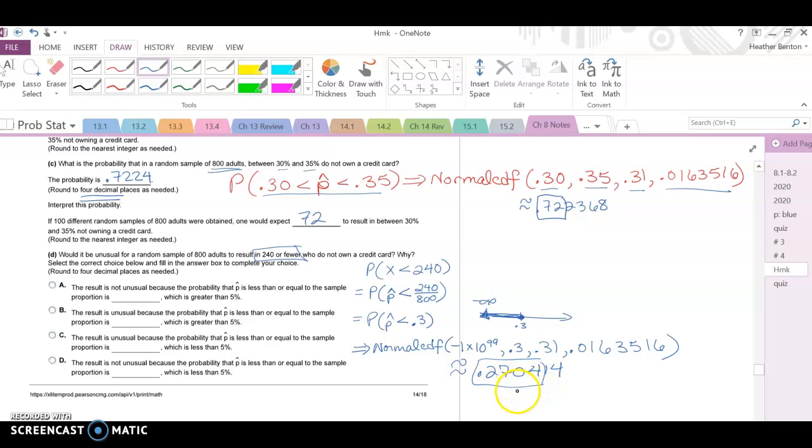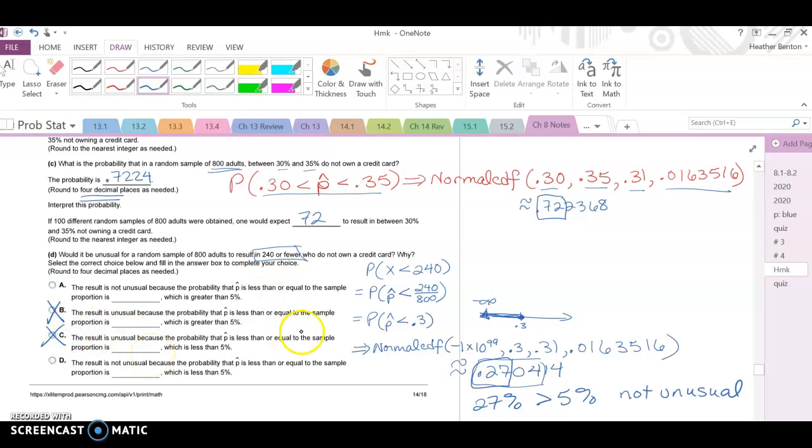But we have to choose our situation. So is it unusual? We know our rule of thumb is that if it is less than 5%, it is unusual. So this is roughly 27%, which is greater than 5%. So it would be not unusual. This one is not unusual. This one is unusual.